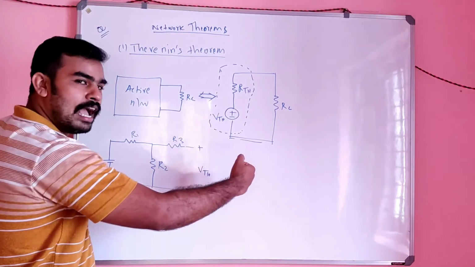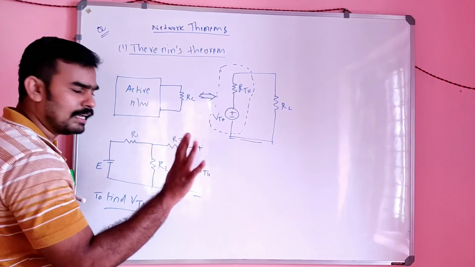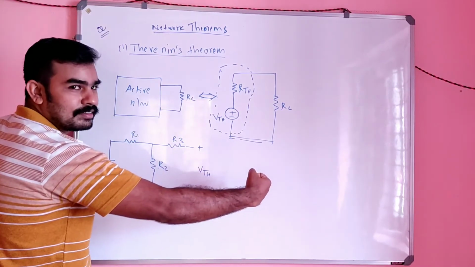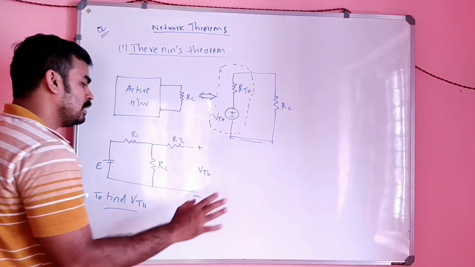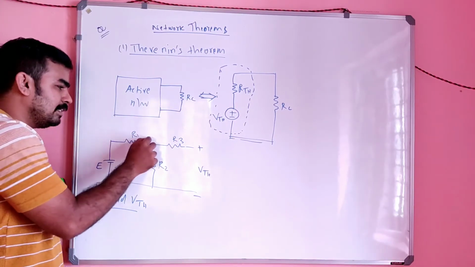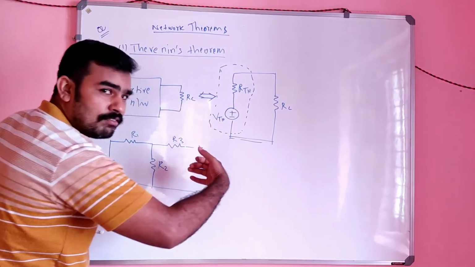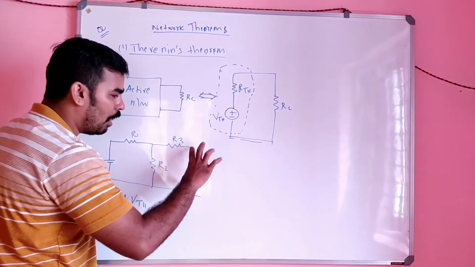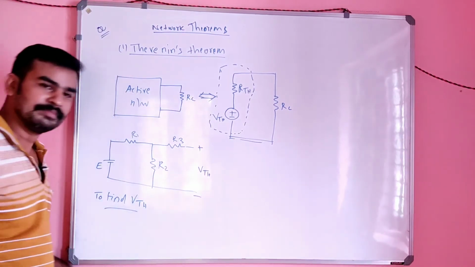So remove the load at which you have to find the current or voltage across that load; that depends upon our demand. So remove that element first. Across it we have to find the effective voltage. Suppose here you want to find the load current IL, remove this R1 and find the VThevenin between these two terminals.